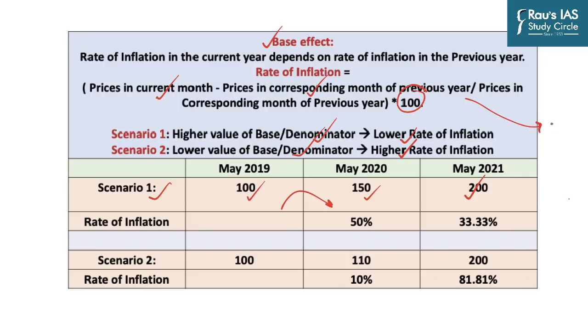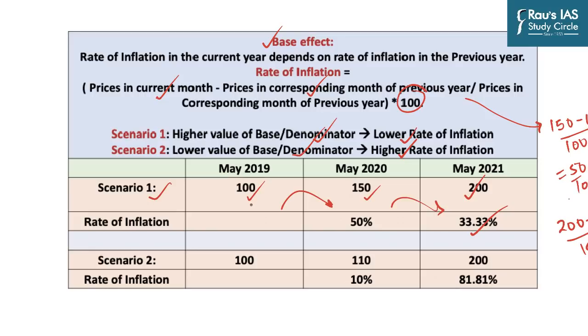Prices in the current month, which is 150, minus prices in the corresponding month of the previous year, which is 100, divided by prices in the corresponding month of the previous year, into 100, which is 50 by 100, which is 50% inflation. And similarly, if you apply the same formula, it comes out to be 33.33%, because then you are going to subtract 150 from 200 and divide it by 150 into 100.